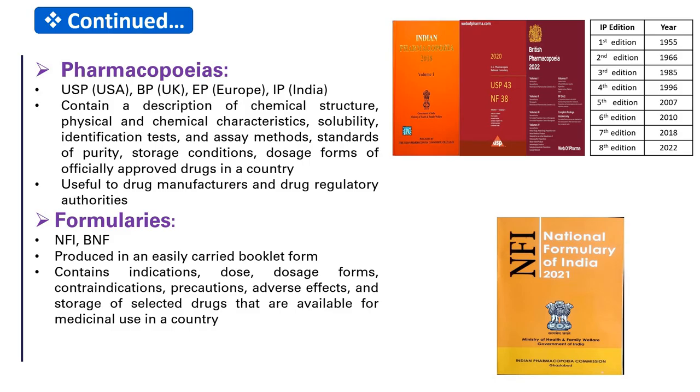In conclusion, Pharmacopoeia is like a recipe book or the rule book for making the medicines, used by the manufacturer. We can call it a quality control manual which focuses mostly on identity, purity and packaging of the drug. On the other hand, formularies are more like a guidebook for how to serve or use that recipe in daily life, used by doctors, pharmacists and hospitals. More focus on the dose, uses, combinations and prescribing tips.